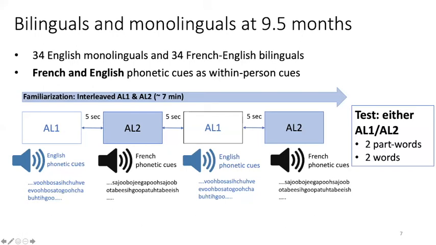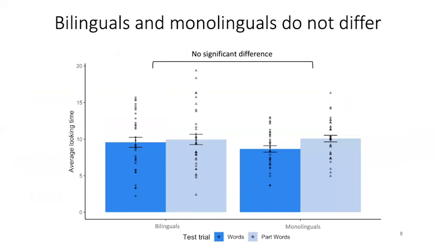After presenting these two languages to the babies during the familiarization phase, at test, we test infants on either AL1 or AL2, and we want to see whether infants can differentiate between part-words and words. And if they can differentiate these two types of words, it means that the infants can segment words from two languages. We found that both monolinguals and bilinguals can segment words from two artificial languages, and the performance does not differ.